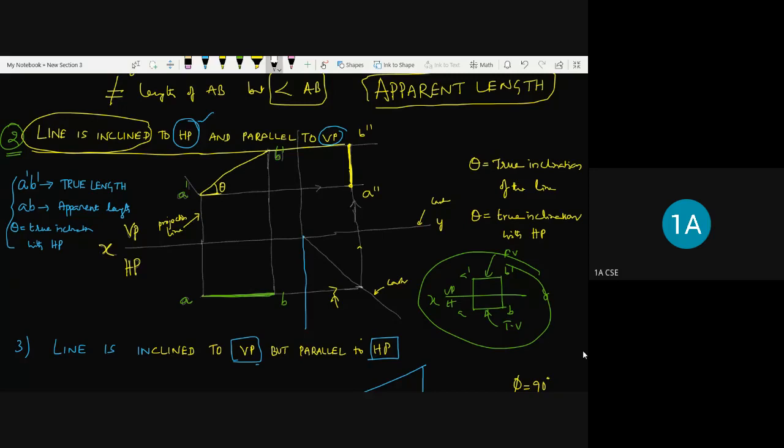See, like this. What I'm doing here is very important. From the A dash, I'm drawing a line perpendicular to this A dash B dash line. And from the B dash also you need to draw a perpendicular. And now you have to draw a horizontal line to represent the length of this. Say, for example, it is 30 mm or 60 mm, whatever it is.